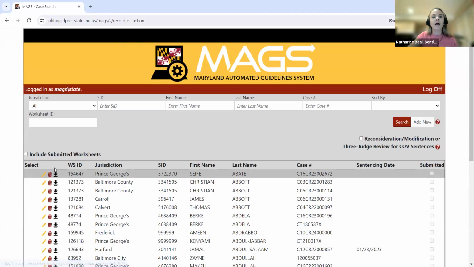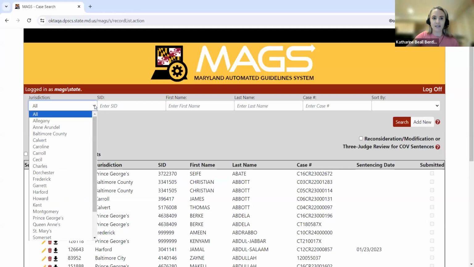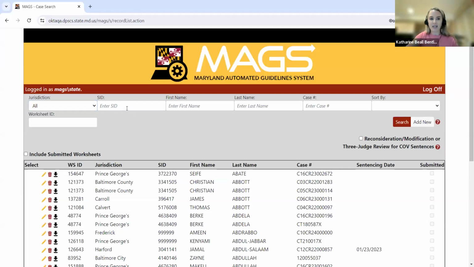Now, it's always good to get in the habit of searching the system to make sure you're not initiating a duplicate worksheet. All of the search features are still the same, so you can still filter entirely by jurisdiction, by the state identification number for the defendant, the first name, last name, case number, or the worksheet ID number, which I'll talk about in a moment here.